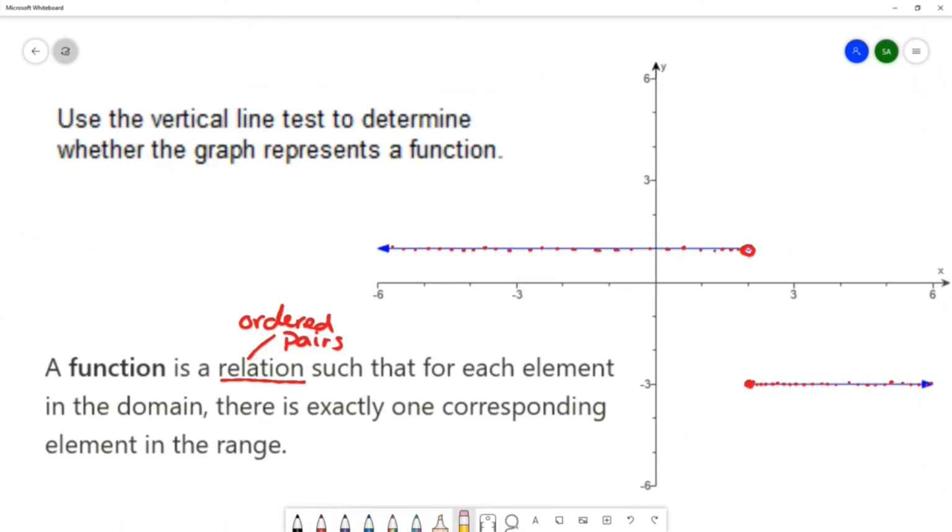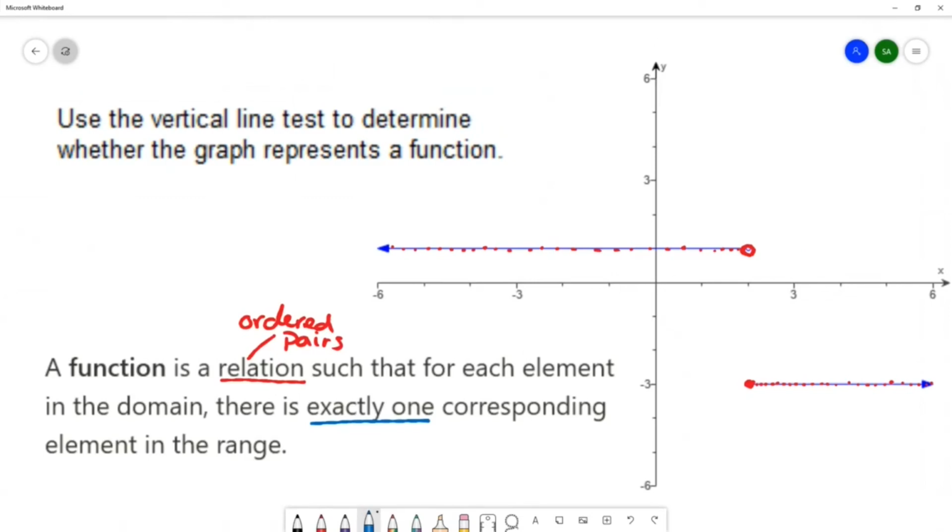but we want to make sure that this is a relation where for each element in the domain, there's exactly one corresponding element in the range. So this is the key word here: exactly one corresponding element in the range.